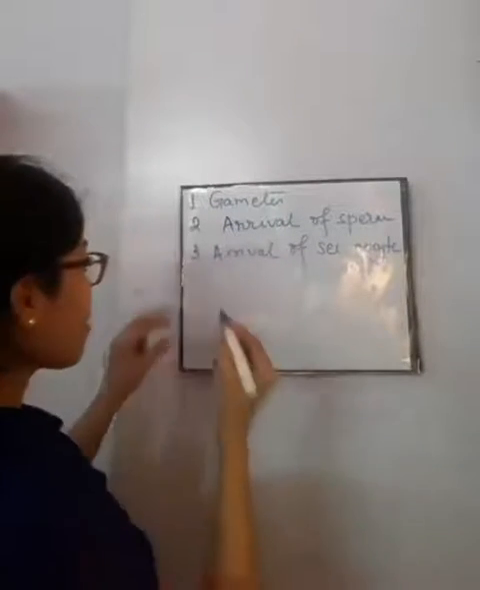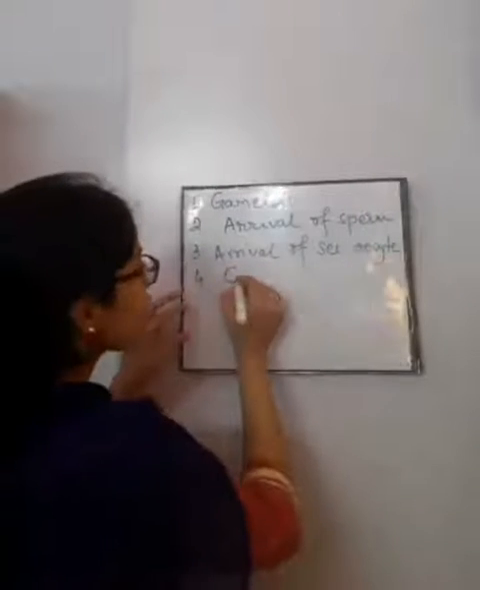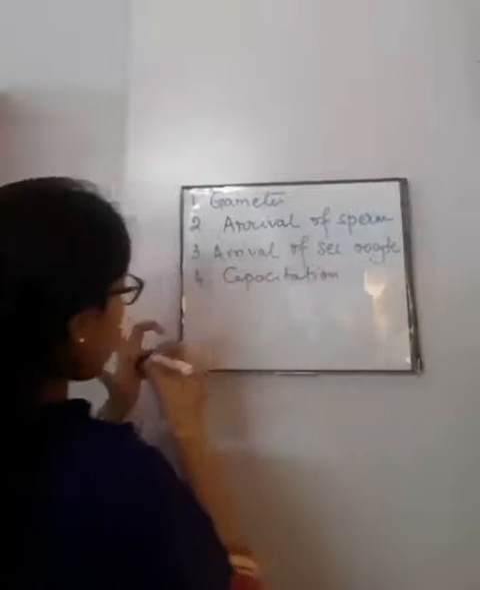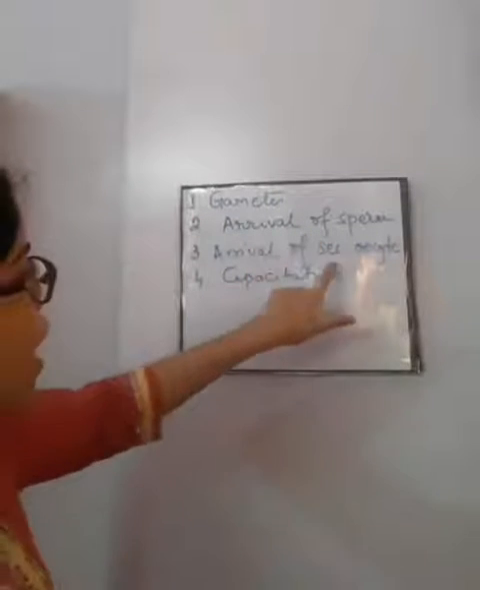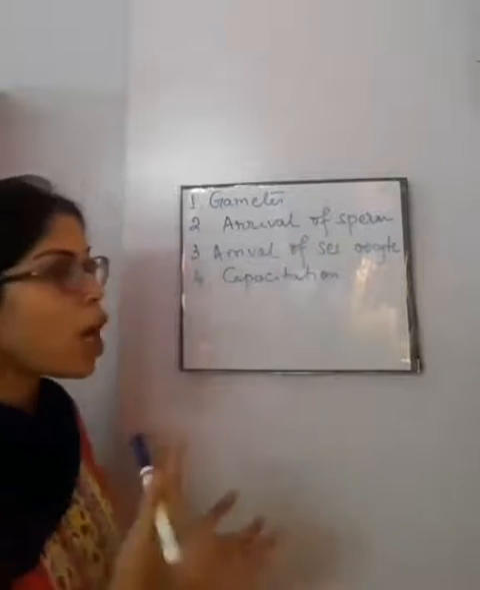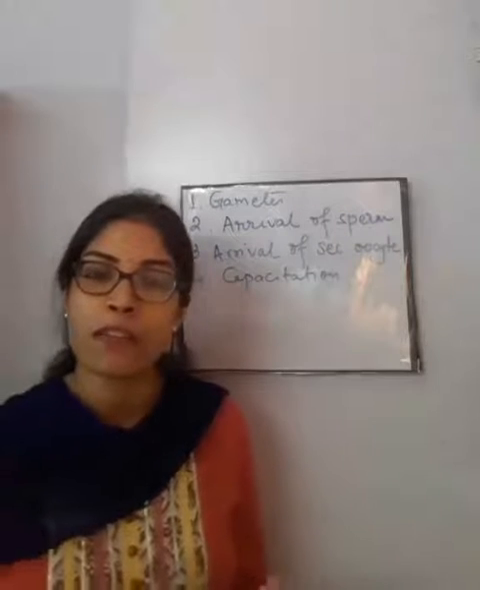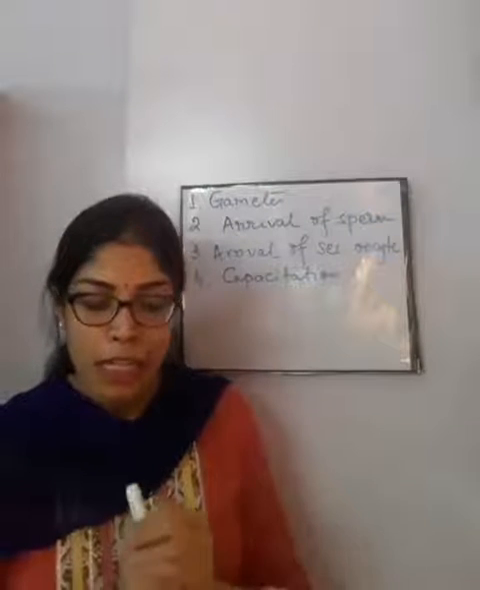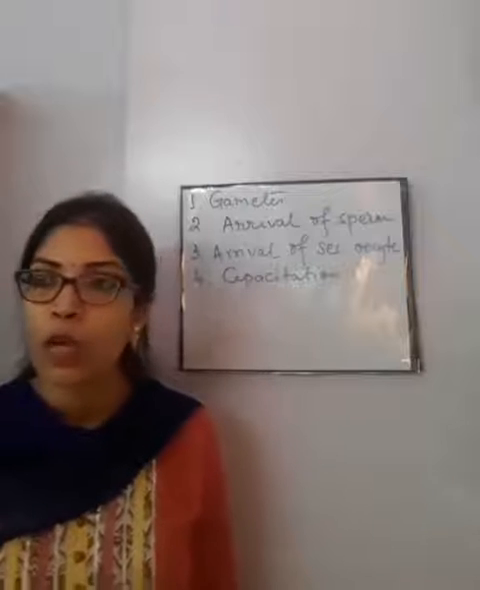Next comes a very important step, important for questions also. This step is known as capacitation. In our previous two steps, arrival of the sperm and arrival of the secondary oocyte, both the gametes are ready. Now what will happen? Now the 200 to 300 million sperms have arrived in the female genital tract. What will they do? The moment they arrive, they do not have the capacity to fertilize the ovum.